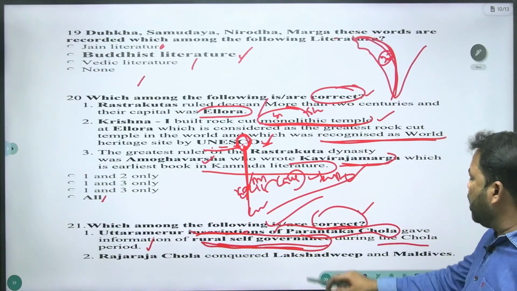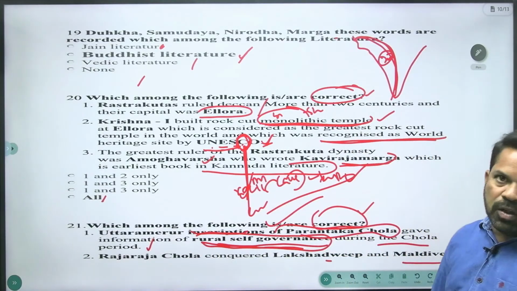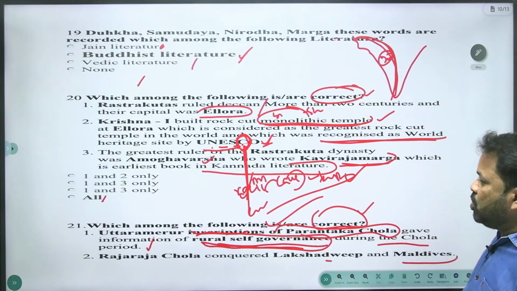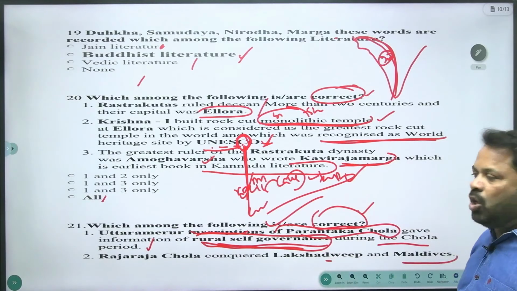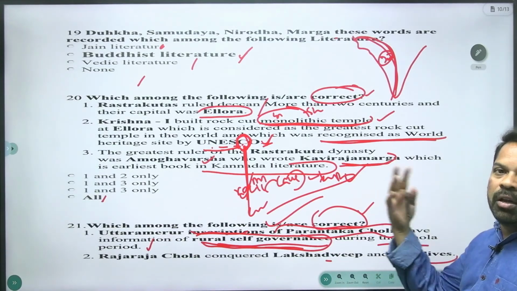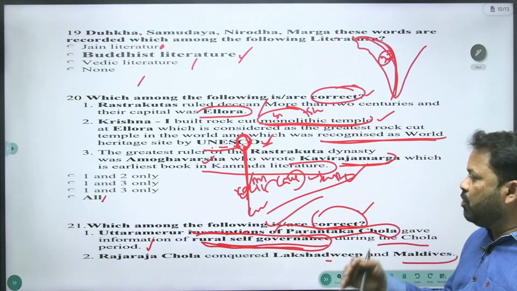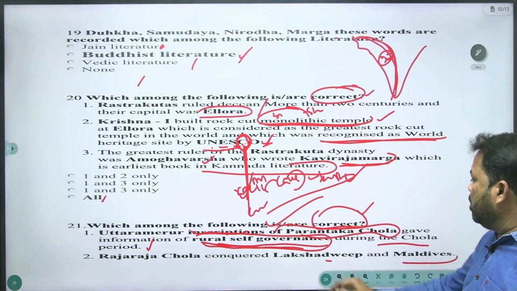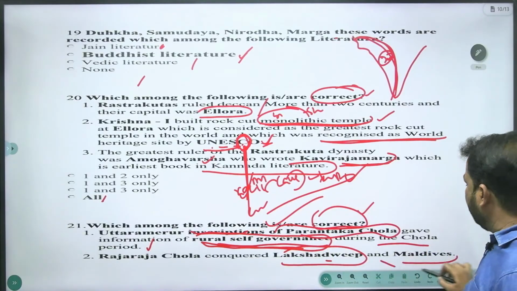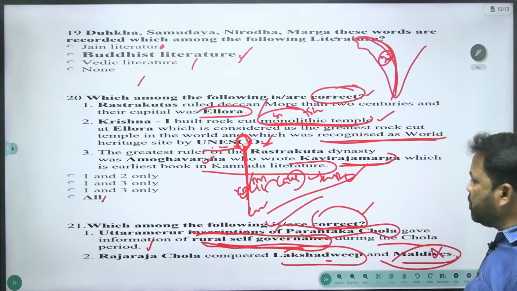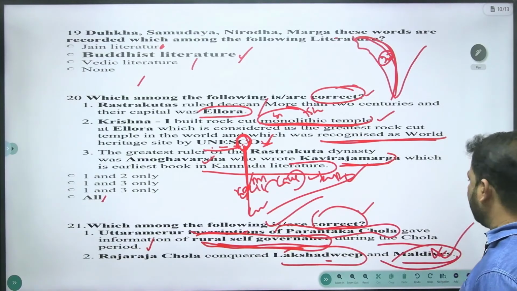Raja Chola conquered Lakshadweep and Maldives. Raja Chola, one of the important rulers of the Chola dynasty. They were called Imperial Cholas. They ruled India and they ruled some other parts outside of India. And even Raja Chola went to Lakshadweep and conquered Lakshadweep. He went to Maldives and occupied the Maldives. The second statement is right.